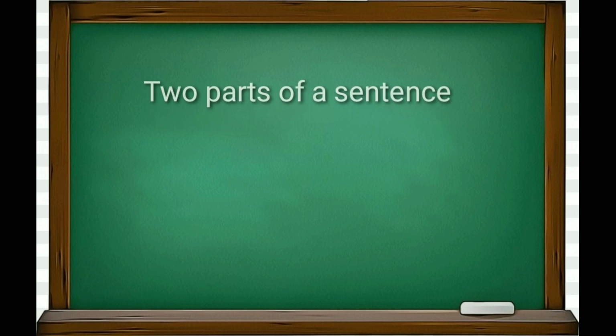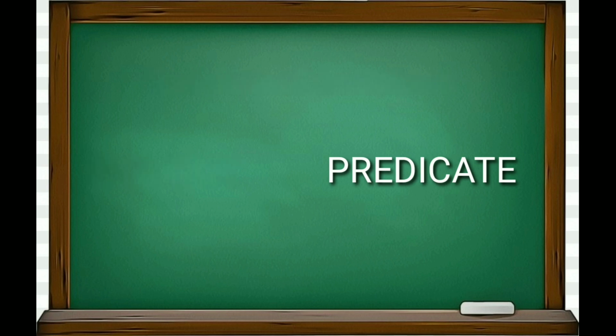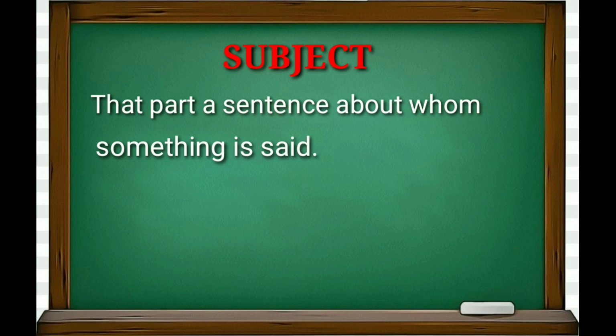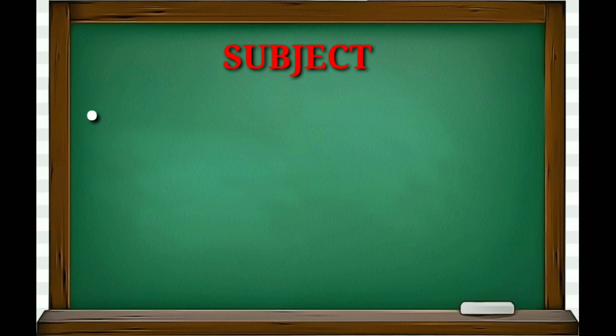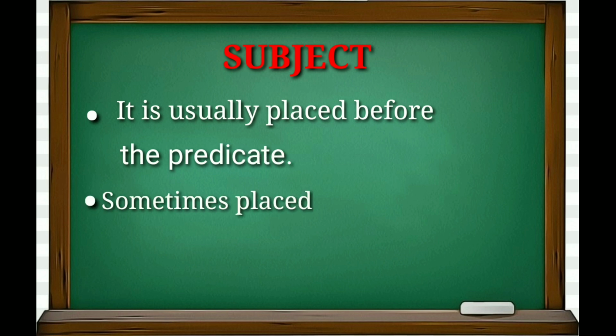A sentence can be divided into two parts: a subject and a predicate. Now, what is a subject? A subject is that part of a sentence that names a person or thing about whom something is said. A subject is usually placed before the predicate, but sometimes the order can be changed, but the meaning is always the same. Example: